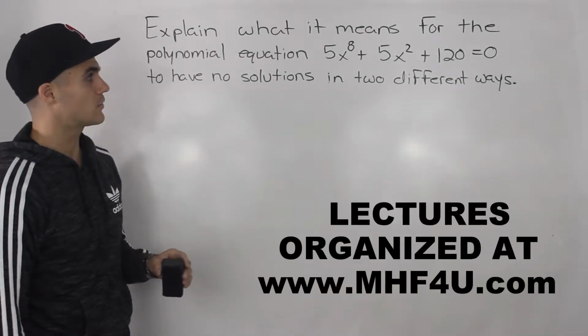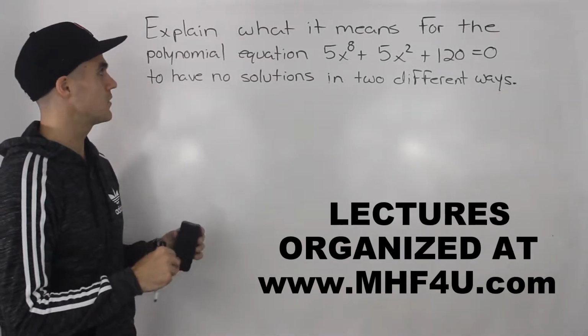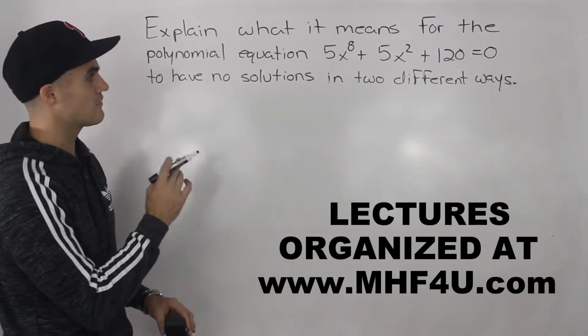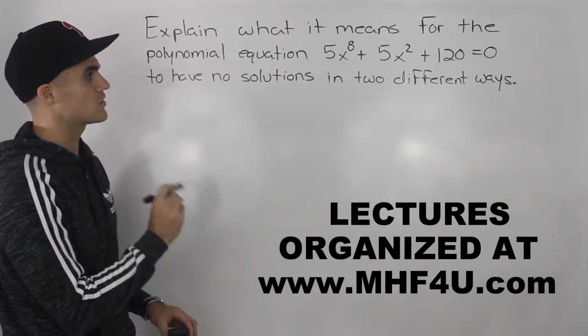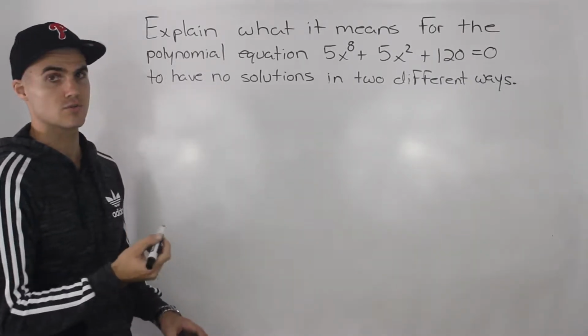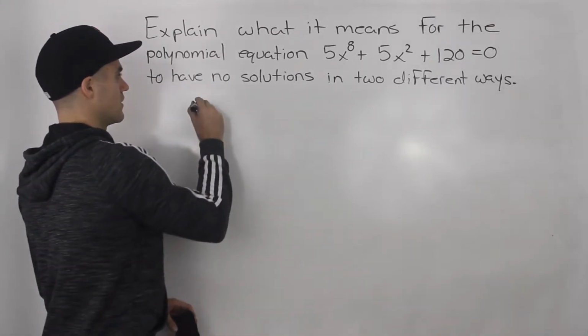Moving on to another question. This is a communication type of question. So explain what it means for the polynomial equation 5x to the power of 8 plus 5x squared plus 120 equals 0 to have no solutions in two different ways.